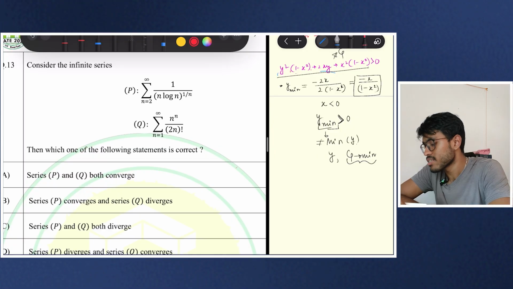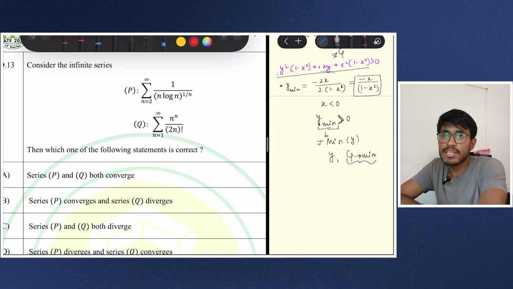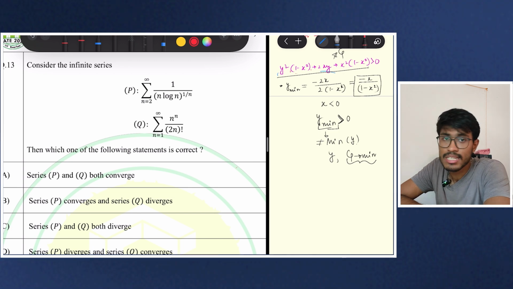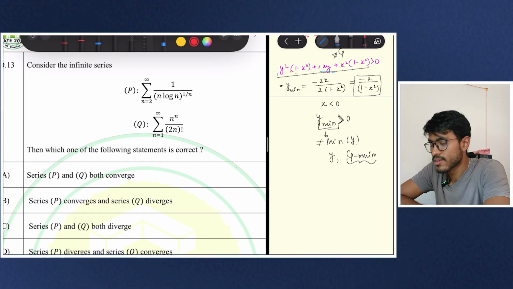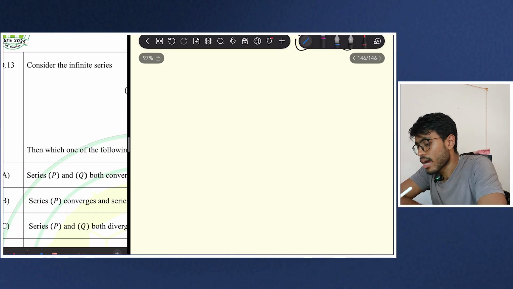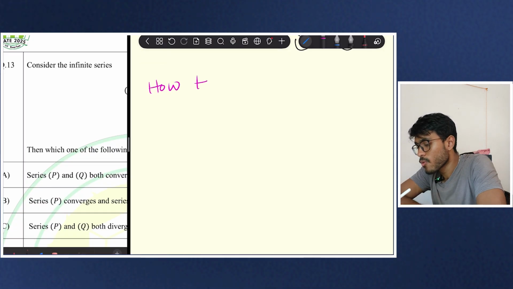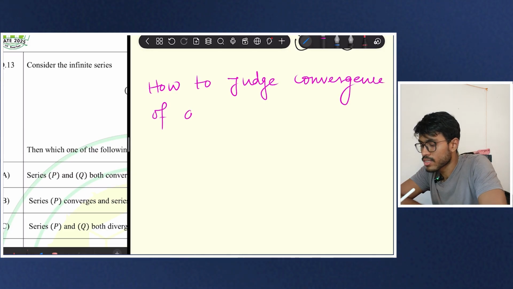The next question is of convergence of series, divergence and convergence of series. Now, I don't often see these kinds of questions on series in the GATE examination. So what I suggest is, I will explain this question, but you should see how to judge convergence of a series.